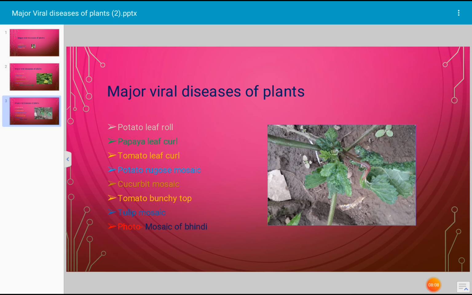Another disease of major importance is tulip mosaic disease. Tulip mosaic is also a very common disease. In this case, the flower petals are affected. The photograph given in this slide is the mosaic of bhendi. Bhendi is a vegetable crop, called bhendi in Marathi and in English it is called lady's finger.